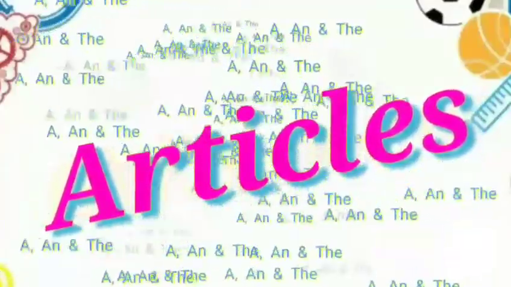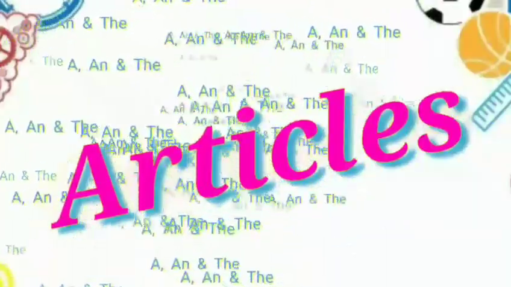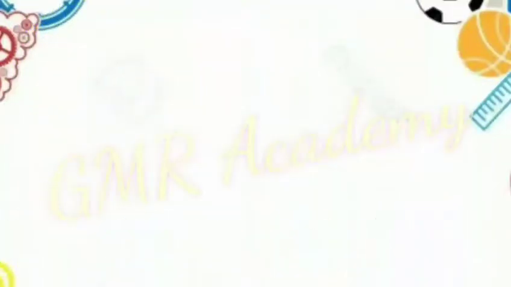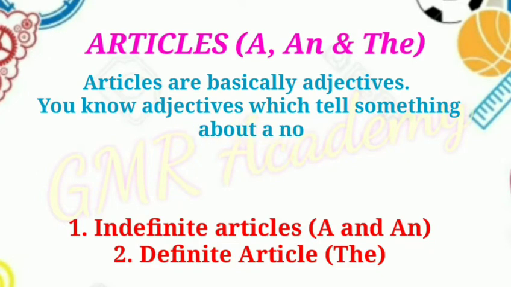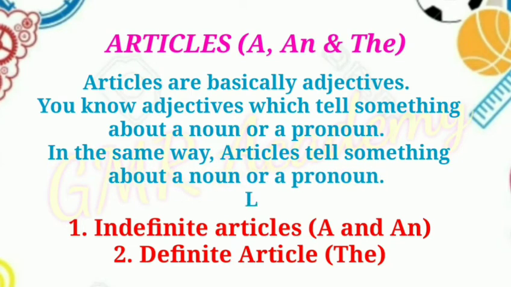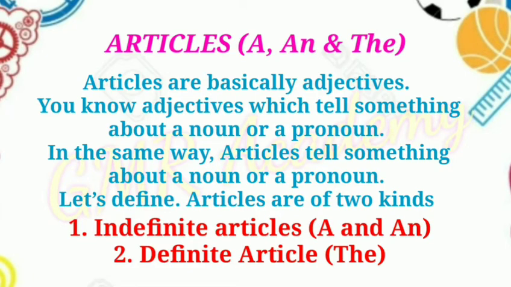In this video, we are going to learn articles a, an, and the. Let's begin. Articles are basically adjectives. You know, adjectives tell something about a noun or a pronoun. In the same way, articles tell something about a noun or a pronoun. Let's define. Articles are of two kinds. Number one, indefinite articles a and an. Number two, definite article the.